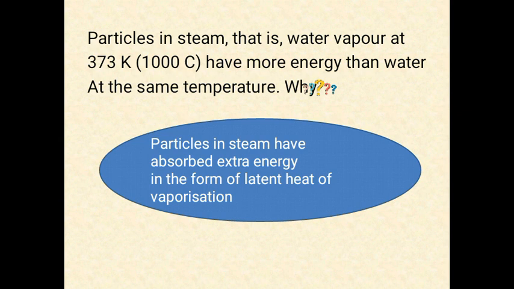So they will be utilizing a lot of energy to escape this bond of attraction, and finally they will be converting into a gas. So that gas, or steam, or water vapor, contains a lot of hidden energy. That is what we call latent heat of vaporization, and this is the reason why steam has more energy than boiling water at the same temperature.